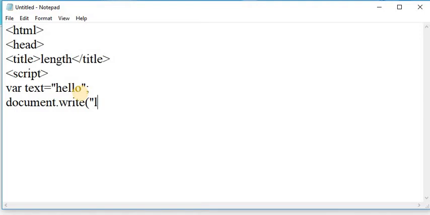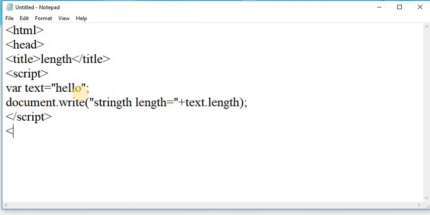That is, string length equal to plus x dot length, and close the script tag, close the head tag, and close the HTML tag. Here I am writing the script tag in the head tag.